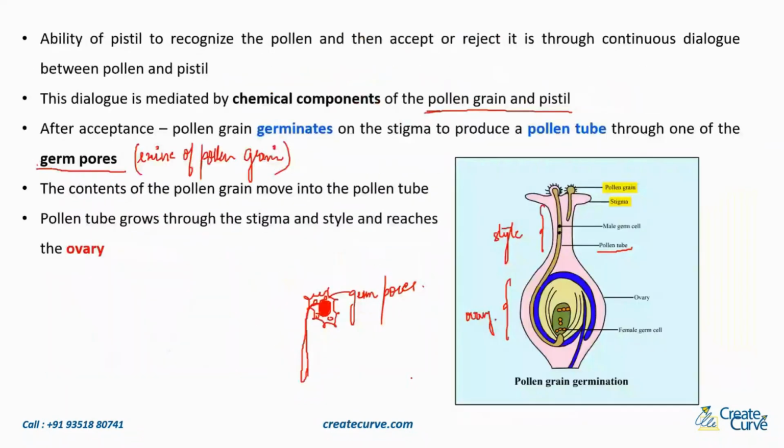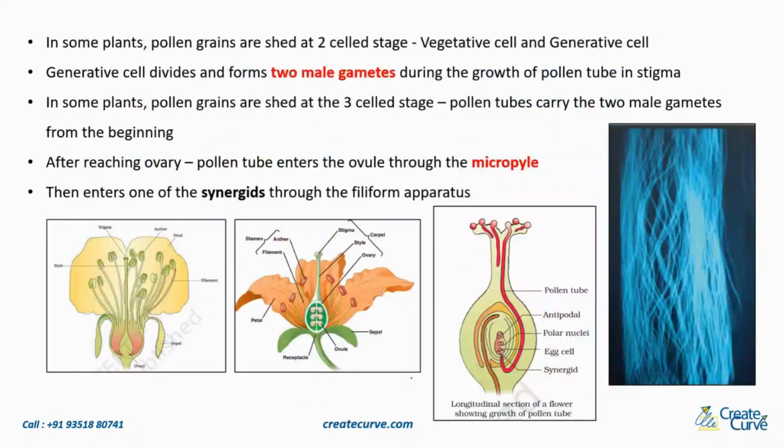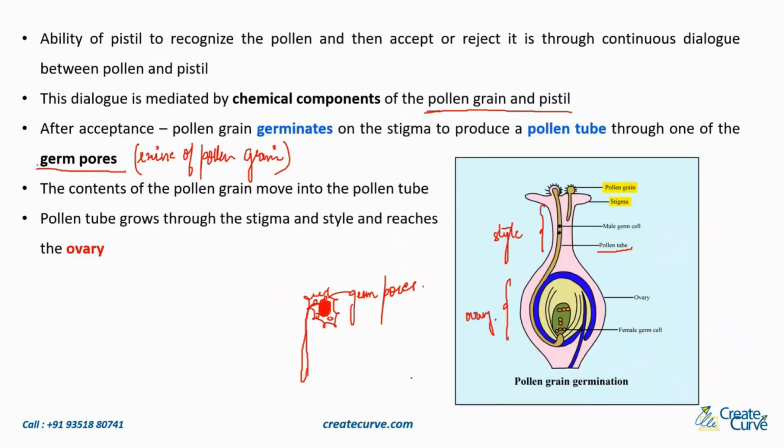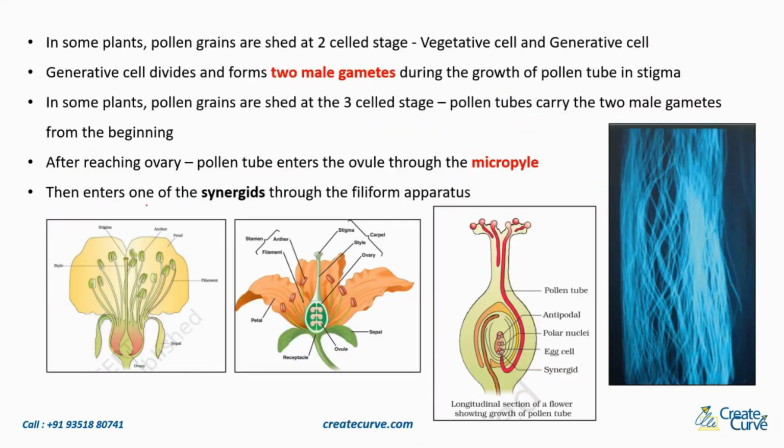Let us do this quickly. So the pollen tube grows through the stigma and style and reaches the ovary. Now, in some plants, the pollen grains are shed at the two-cell stage, that is, vegetative cell and generative cell. Do you remember this vegetative and generative, two-cell stage, three-cell stage?